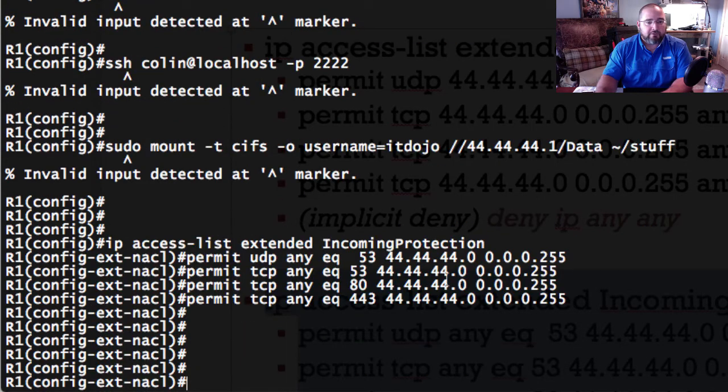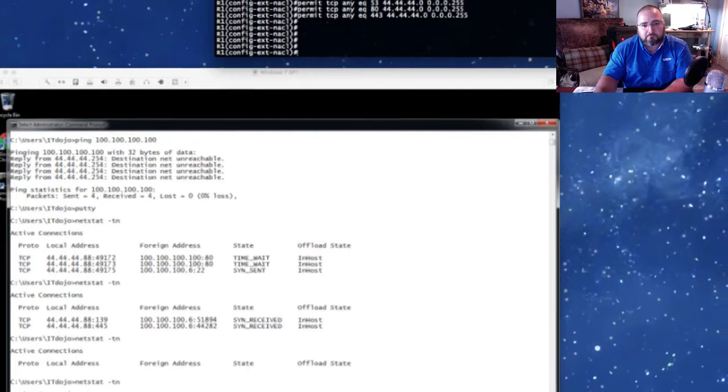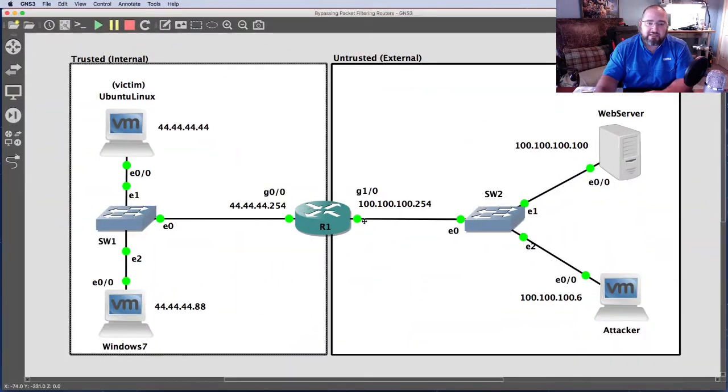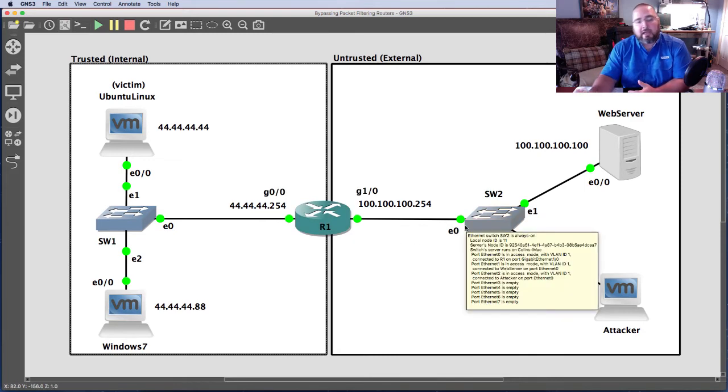Paste it in there. So now we have this incoming protection ACL. It's just an arbitrary name that I gave it. And in order to get this to control, I want to apply this inbound on the gig 1/0 interface. So I'm going to have an inbound ACL that controls traffic trying to leave my internal network, traffic coming into gig 0/0, and now I'm creating a reciprocal and complementary ACL that is going to control traffic trying to come into gig 1/0, which is traffic trying to come into the network.